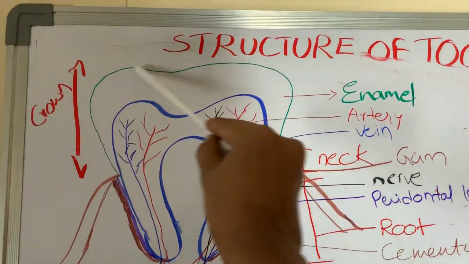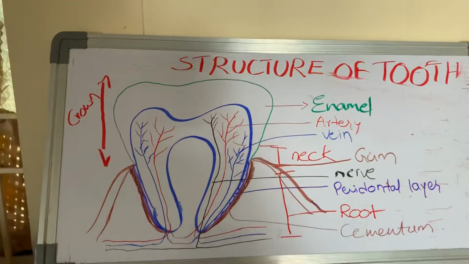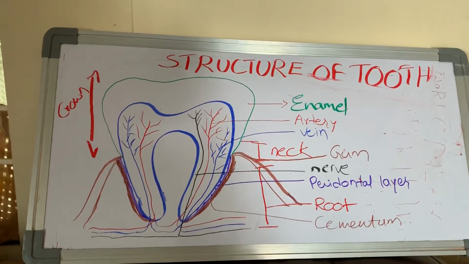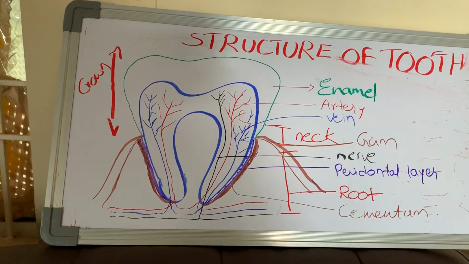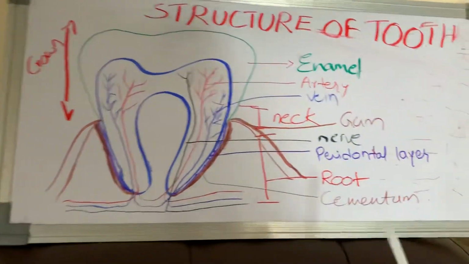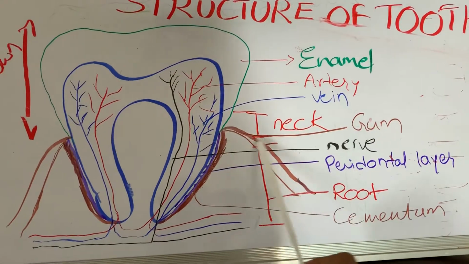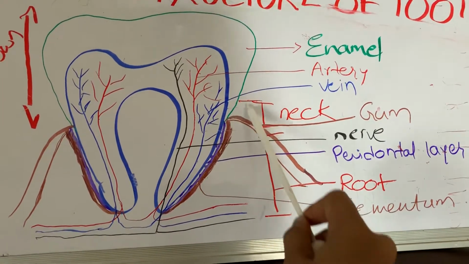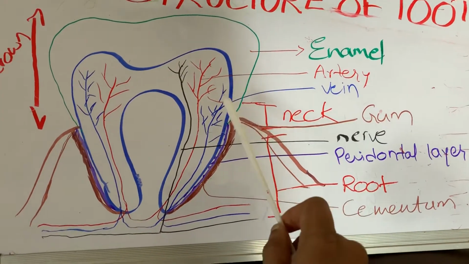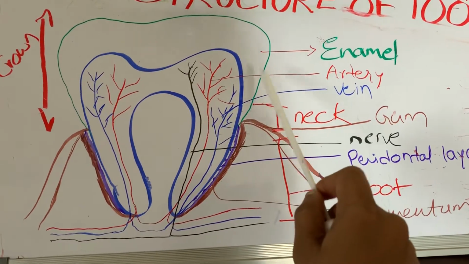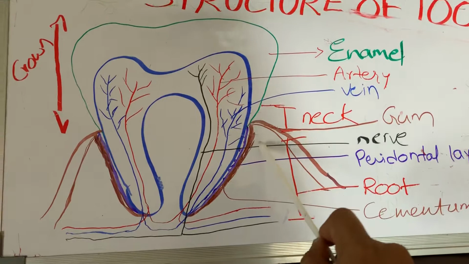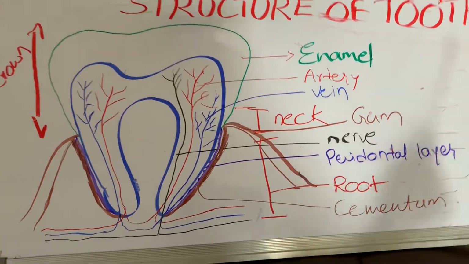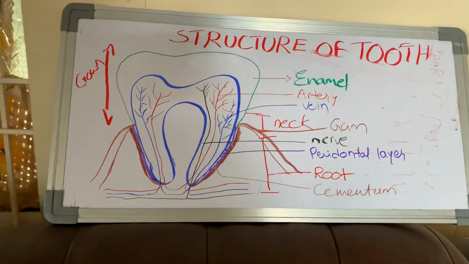The portion which we see when we open our mouth is the crown part. The neck part is covered by the gums. This neck region is the connection between the crown and the root region, and it is fixed in position with the help of the gum.